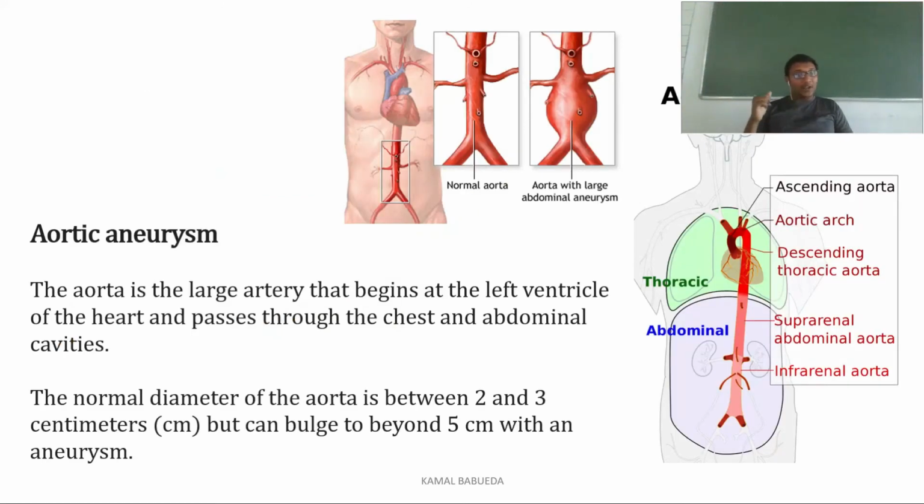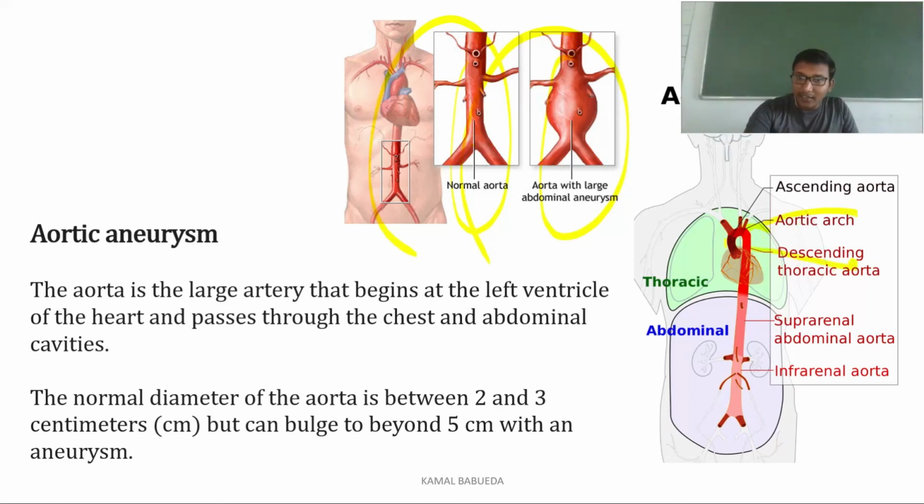Coming to the aortic aneurysm, this is the normal aorta, and here is the aorta with an abdominal aneurysm, a large abdominal aneurysm. You can see this is the ascending aorta, this is the arch of the aorta, and this is the descending aorta.